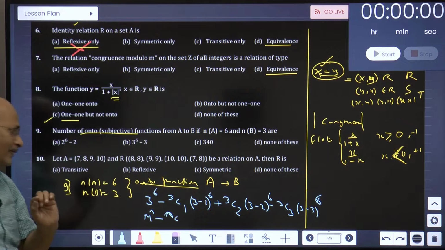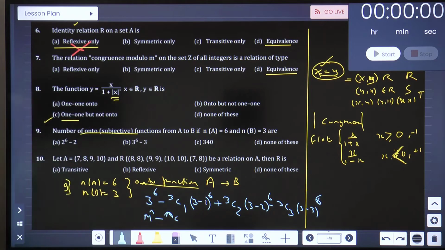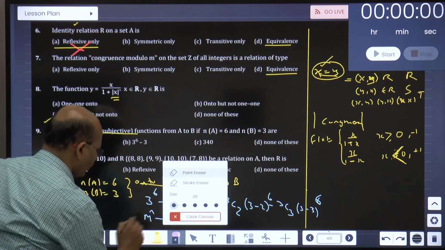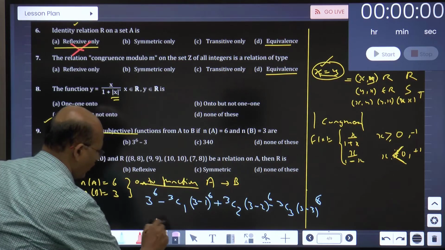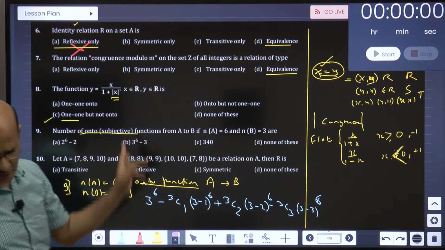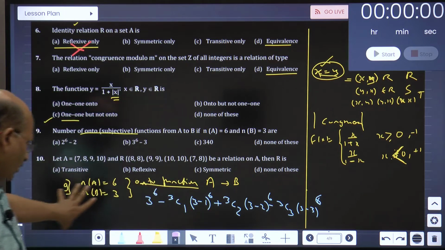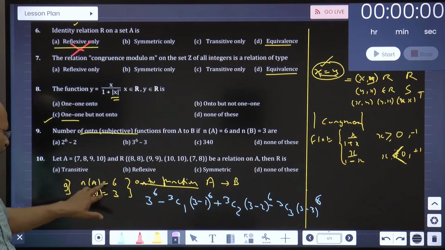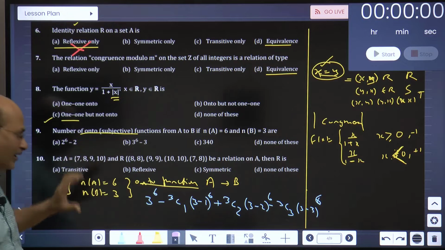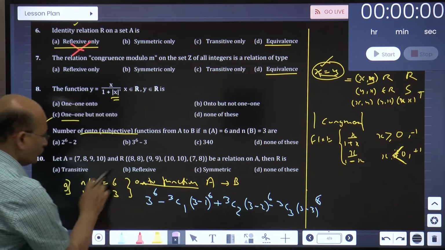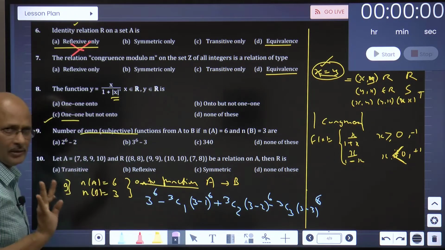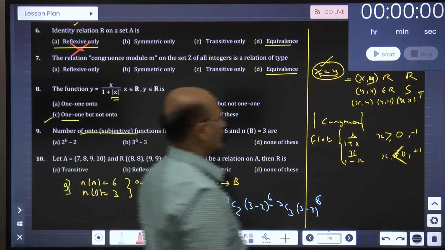This is something very, very important. Don't play a spoil sport there. Just follow this part. This is interesting and important. Number of onto functions, this note I had not given, I'll just keep it for you all. How do you get it? Generalize this rule in terms of n and m. I think it will be much better for you to understand.